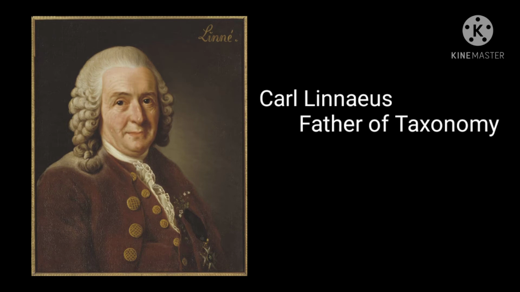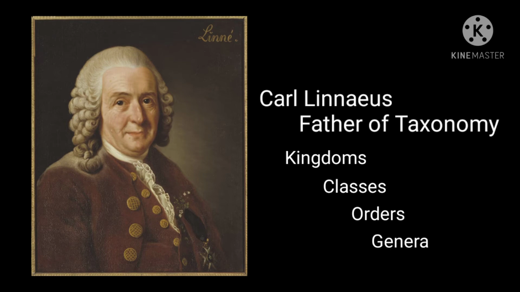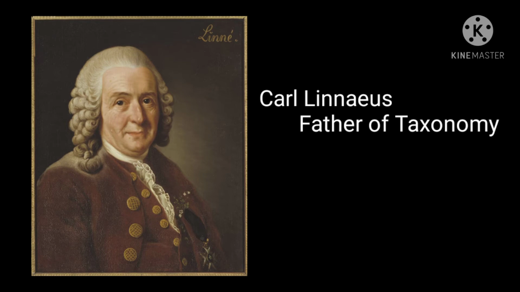When Linnaeus developed his system of hierarchical categories, he called it Systema Naturae. It contained 3 kingdoms, classes, orders, genera, and species. We have since added 2 more categories, which is domains and phyla.